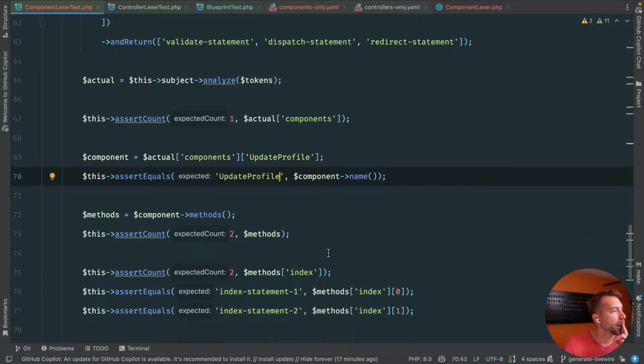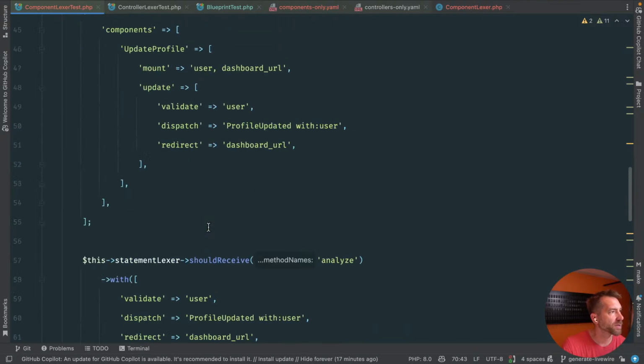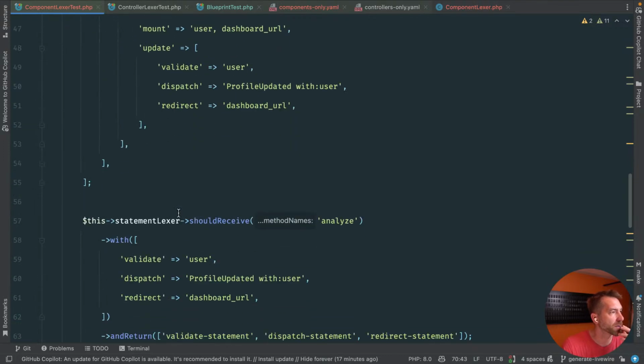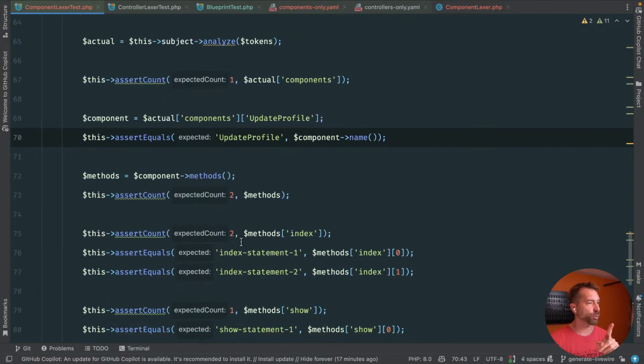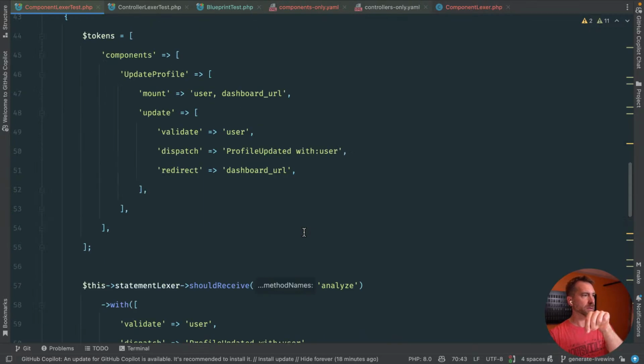Cool. The methods are going to be 2. There'll still be 2 methods. Here's the trick. Mount. Does mount have statements? The methods are going to be mount and update.